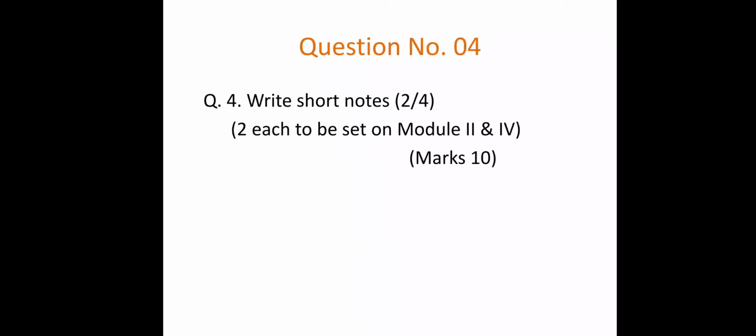Question number 4: write short notes, 2 out of 4. Two questions each will be set on Module 2 and Module 4. Module 2 is of course on phonology and Module 4 is of course on words. So on words and on phonology you have to write short notes. There will be 4 questions, you have to choose 2, and you will get 10 marks for them. One question carries 5 marks, so 5 plus 5, 10 marks for question number 4.